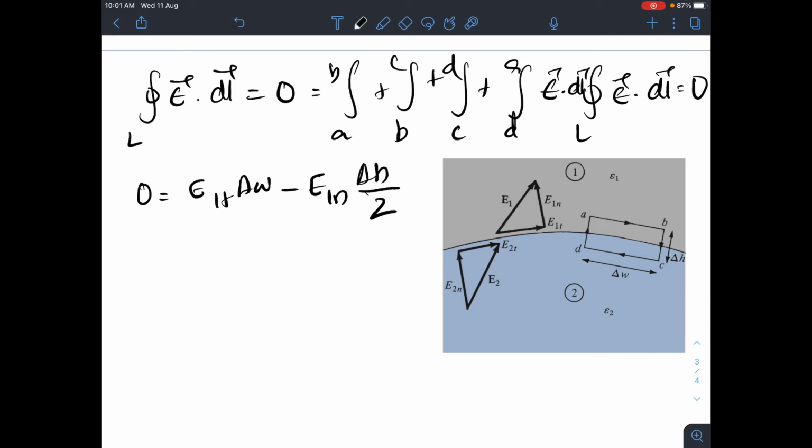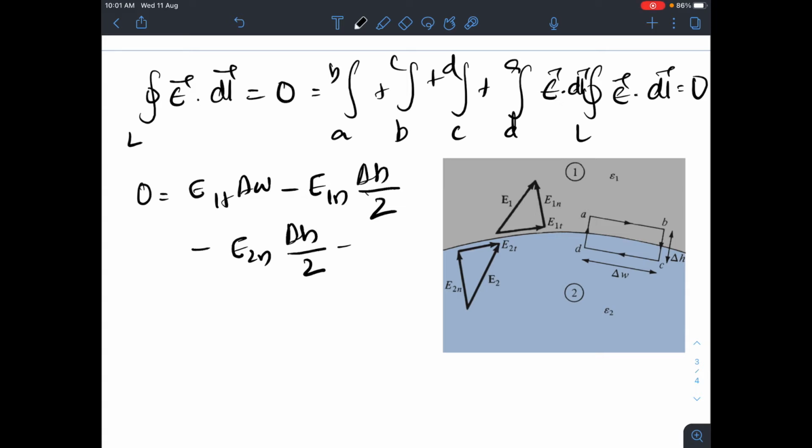Right. Similarly, if you see the next, from half the point, like at this point, to C. So that will be equal to minus E2n, because E2n is also in the opposite direction only, into delta H by 2. I think you are able to understand. So again the other terms will come.